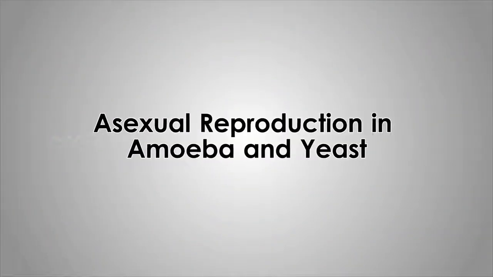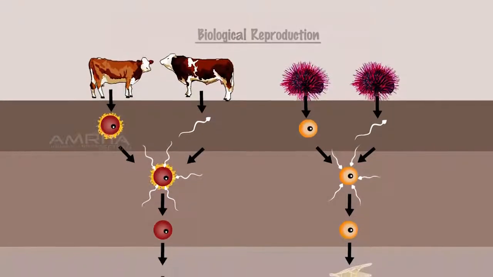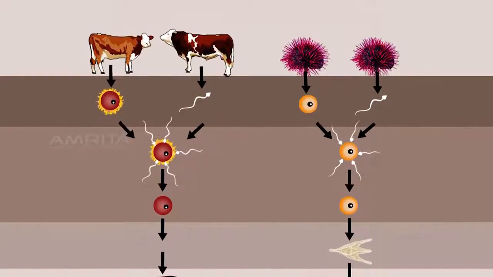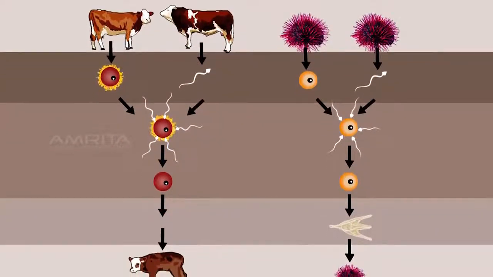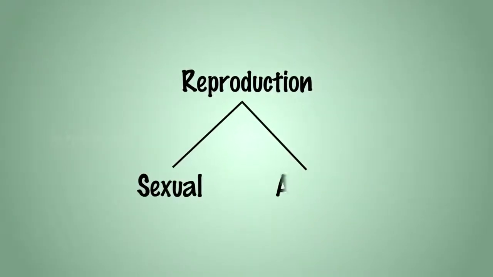Asexual reproduction in amoeba and yeast. Reproduction is the biological process by which organisms produce new offspring. There are two methods of reproduction: sexual and asexual reproduction.